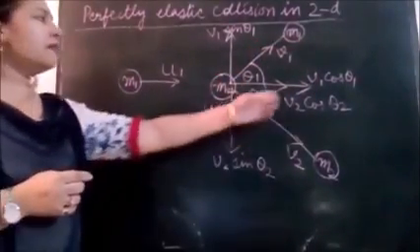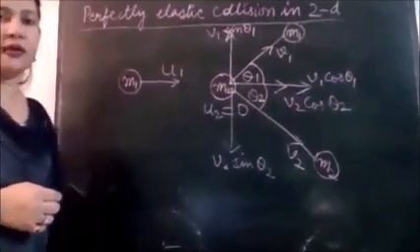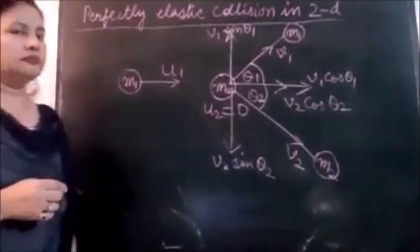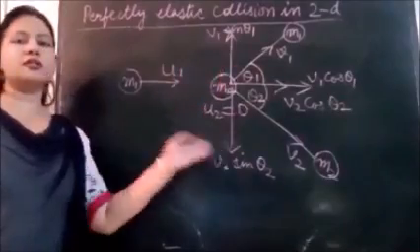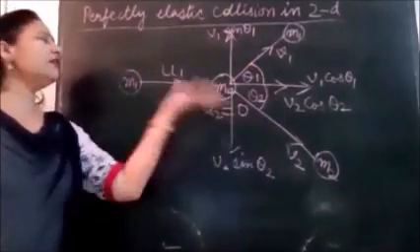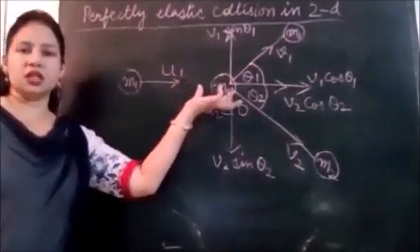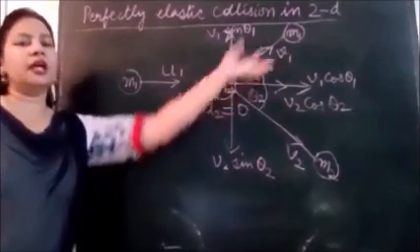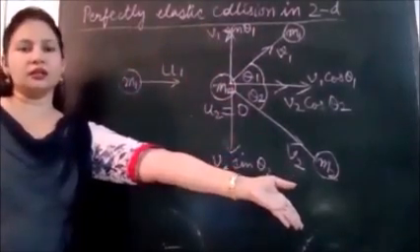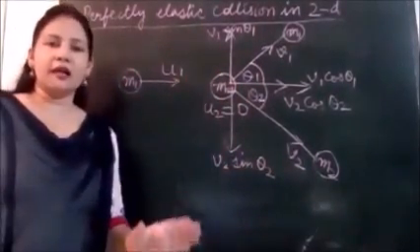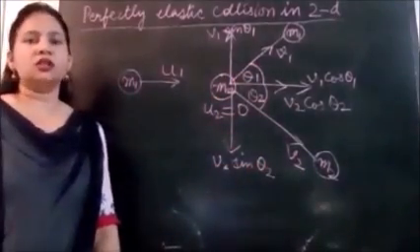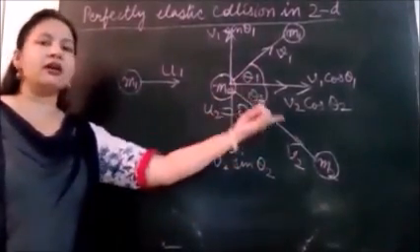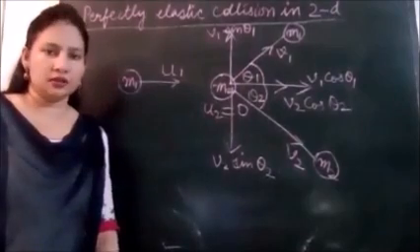They will get added because they are in the same direction as well. Alright students. Okay, so this is the whole situation. Initially one ball was moving towards a stationary ball. After the collision, one goes this way, one goes that way. So again, here our aim is to find their final velocities V1 and V2. Suppose we know the angles theta 1 and theta 2, we can measure, right?